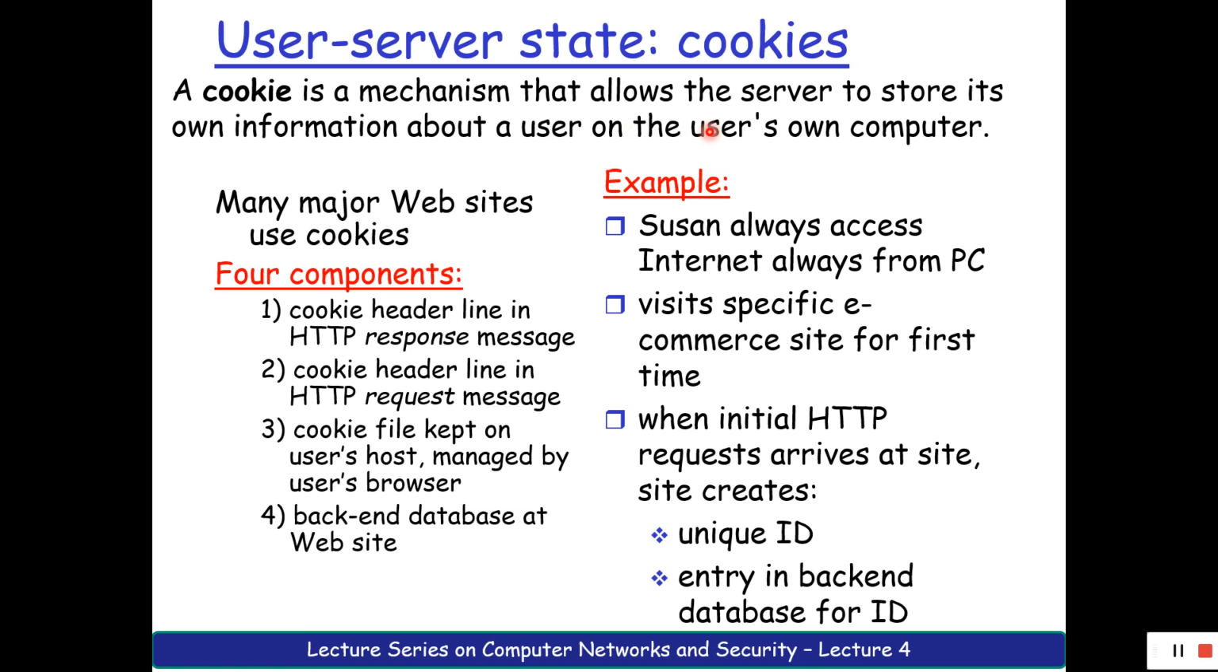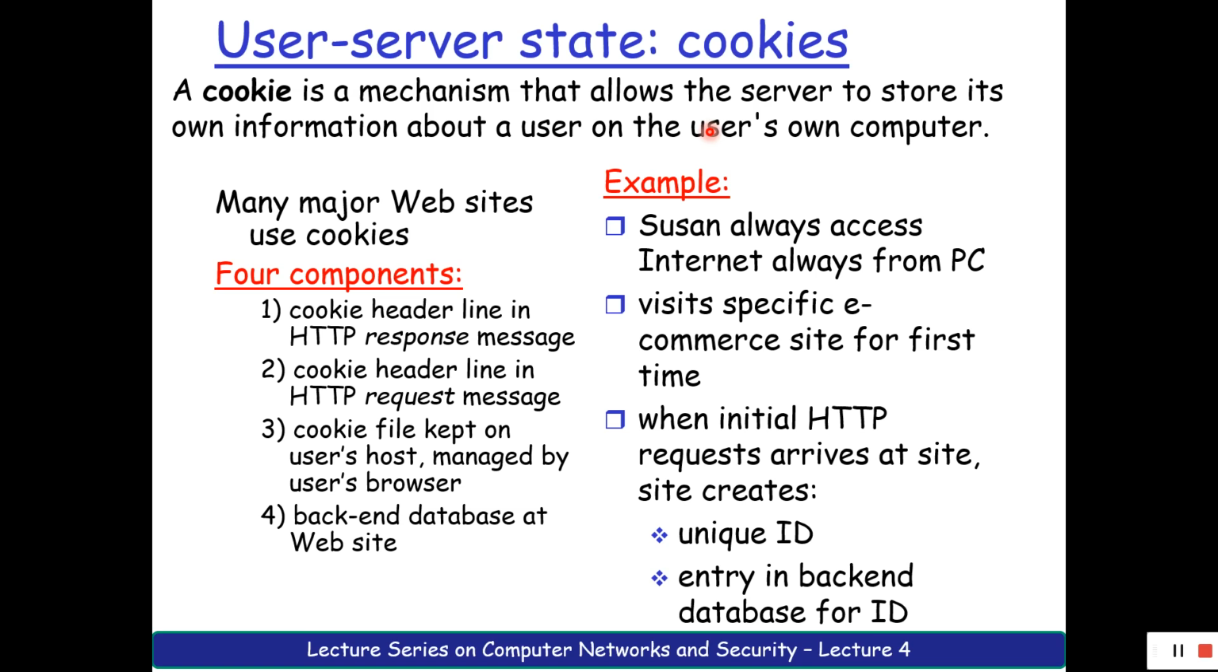For example, if I'm using a machine, I'm a client, and I'm trying to access the Amazon server. Amazon uses my machine, that is, a client machine, to store information about me in my machine itself. That particular file, which saves my information in my own machine but is directed by the Amazon server, we call a cookie.